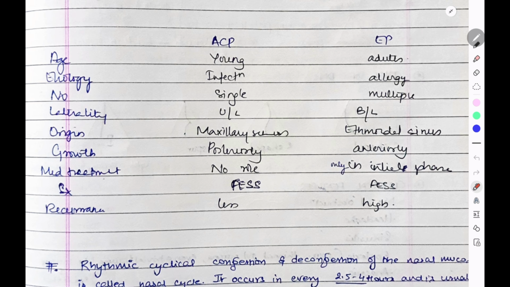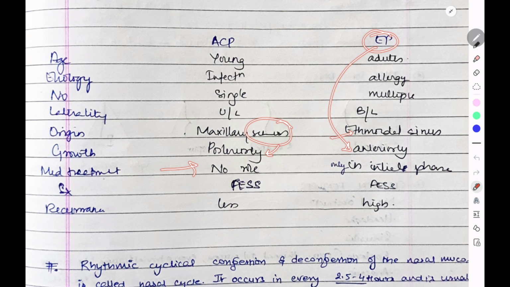So let's quickly see the differences between antrochoanal polyp and ethmoidal polyps. Antrochoanal polyp is seen in the young, whereas ethmoidal polyp in adults. It is due to infections, whereas this is due to allergy. Antrochoanal polyp is usually single, but ethmoidal polyps are multiple. Antrochoanal polyp is usually unilateral, but ethmoidal polyps are bilateral. Here the origin is the maxillary sinus, here it is the ethmoidal sinus. It grows posteriorly, and ethmoidal polyp goes anteriorly.